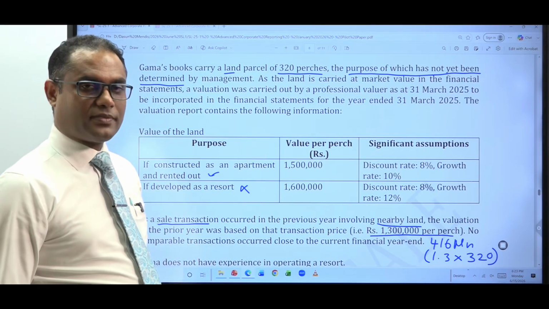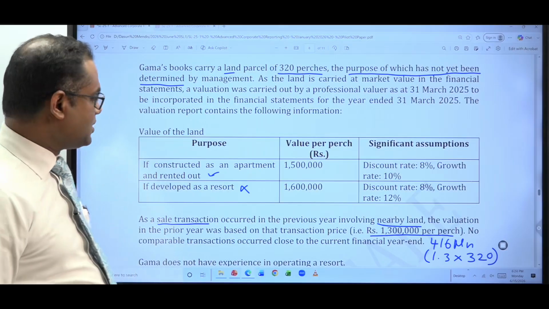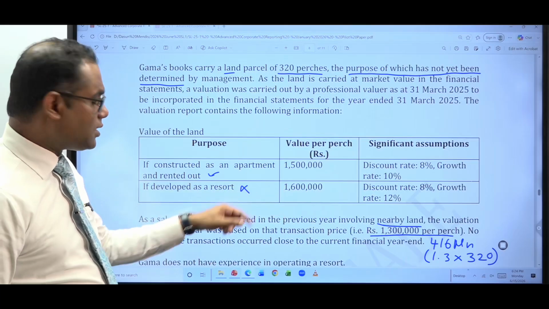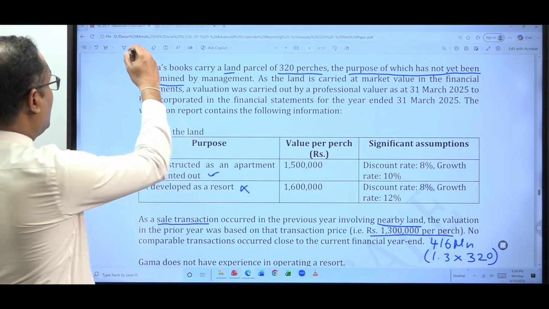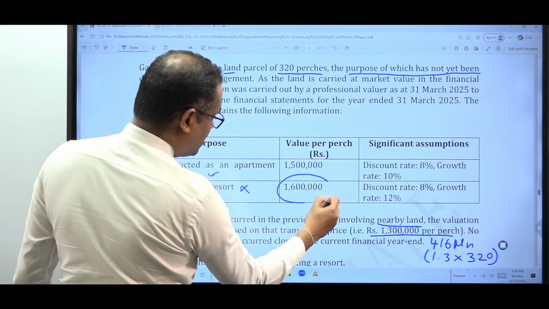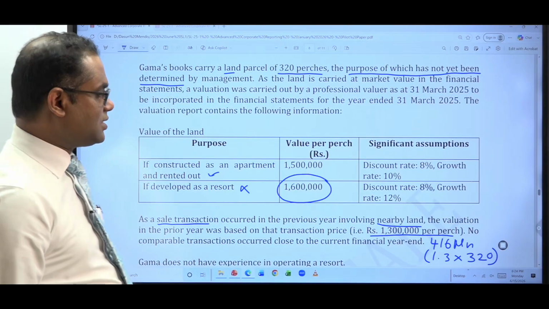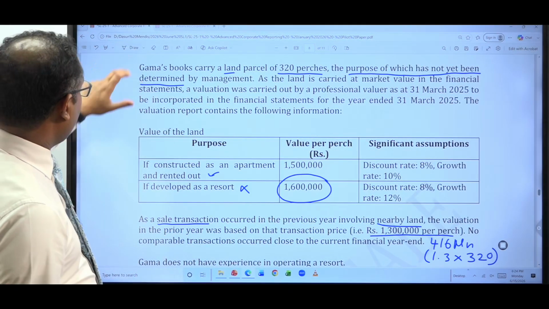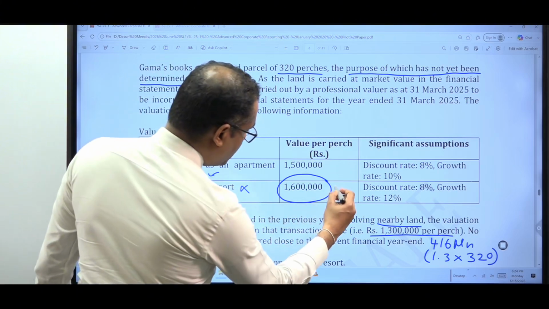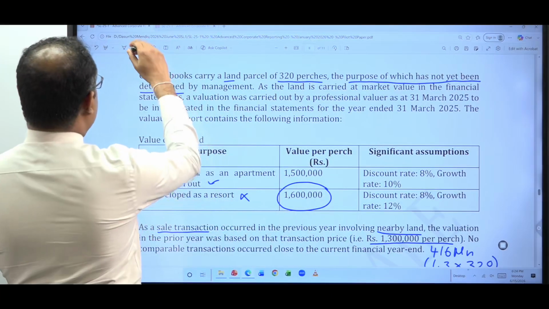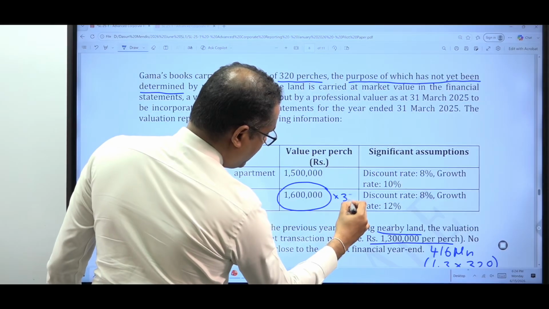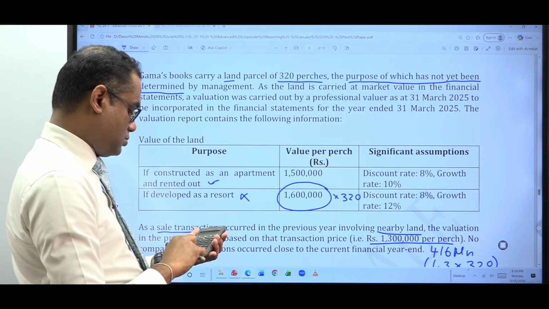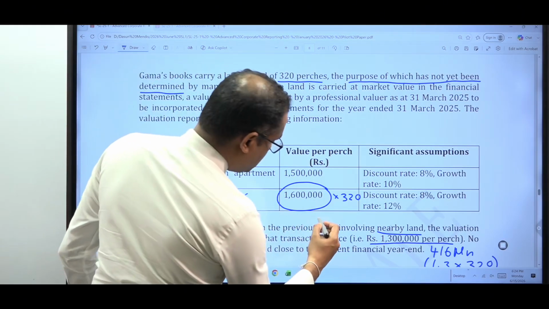Now, accordingly, in this situation, what is the highest and best use? If you are a market participant, you would go with the second option, because it will give you higher fair value, which is 1.6 million per patch. Then, what is the value? If it is 1.6 million, you multiply this by 320 purchases. How much? 512 million.